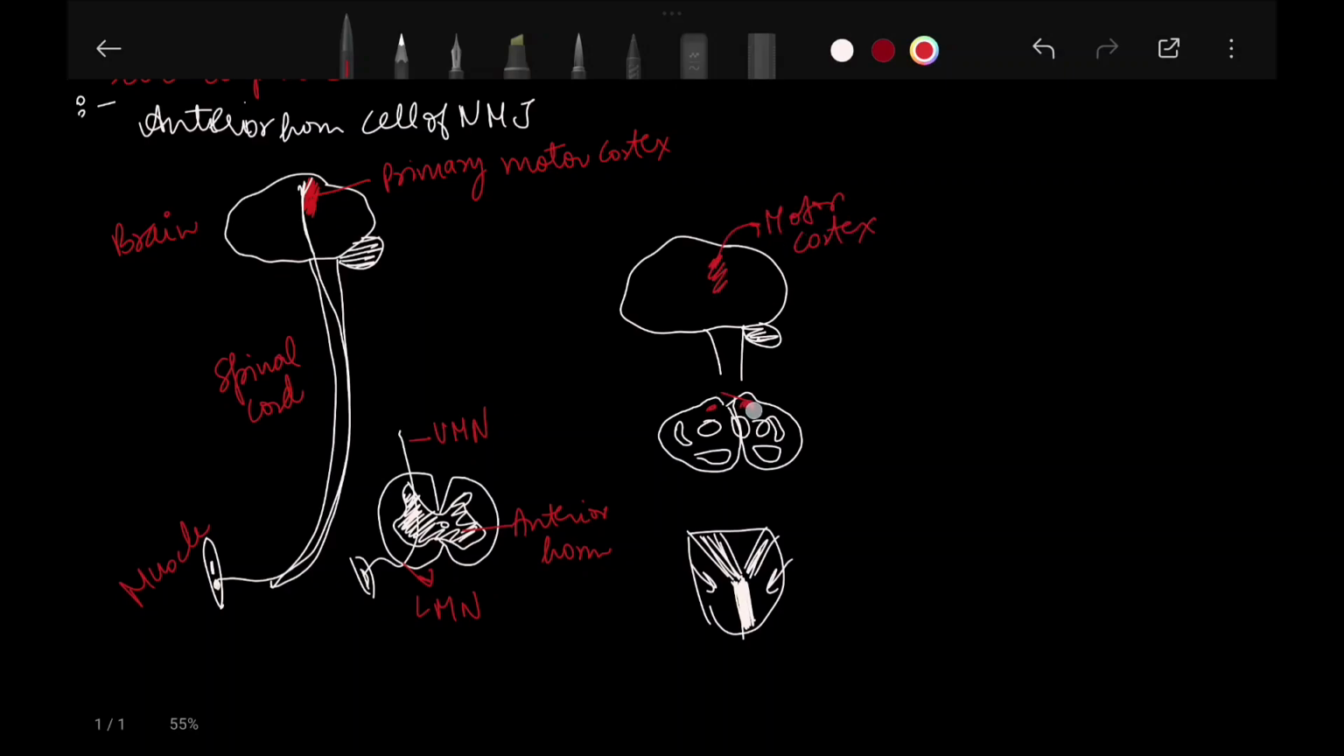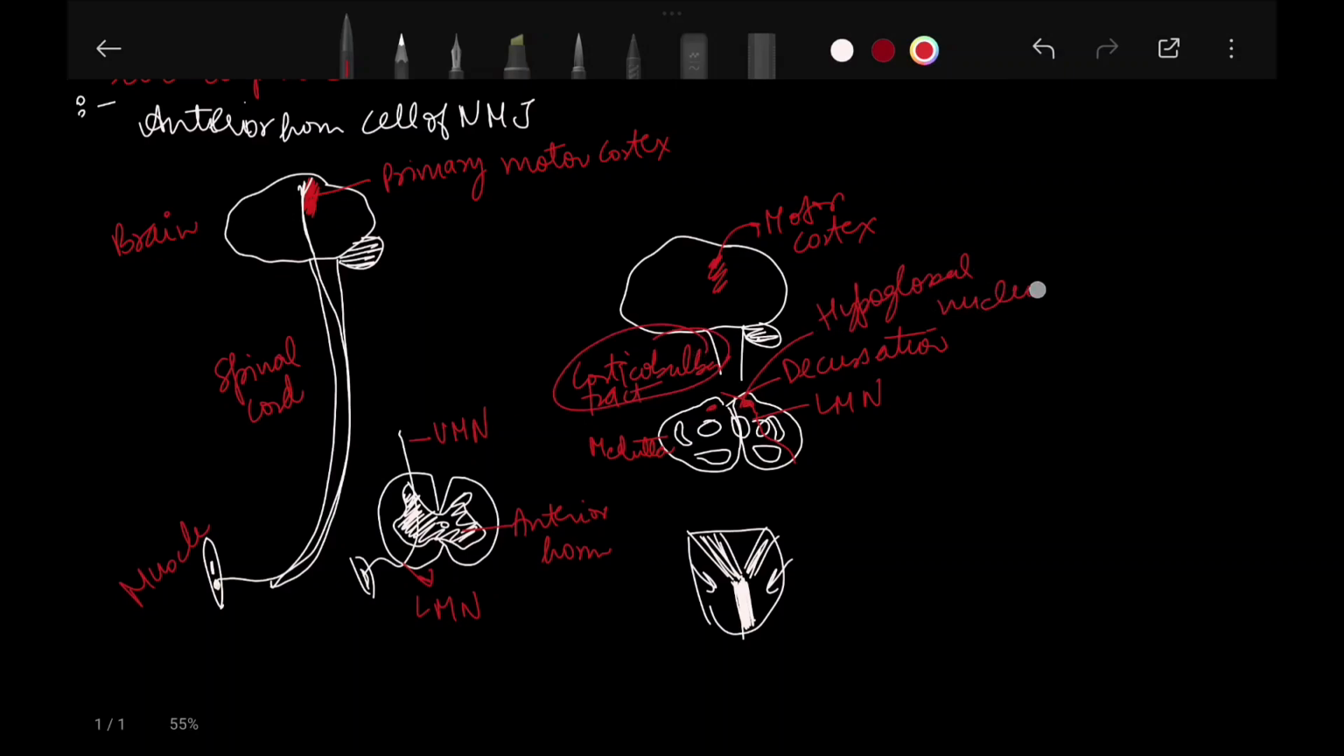Now through another image, for example, again this is the motor cortex. There is decussation in the medulla. This is the lower motor neuron, and over here we have a corticobulbar tract. We are talking about the corticobulbar tract, and this is the hypoglossal nucleus. These are the pyramids. Then we get a hypoglossal nerve, that is cranial nerve number 12.